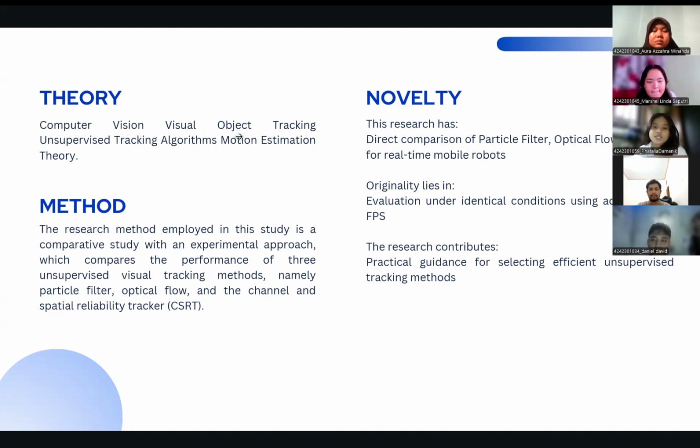Meanwhile, the channel and spatial reliability tracker is designed to produce high tracking accuracy through the use of precise bounding boxes and the utilization of the histogram of oriented gradients feature and spatial information to maintain tracking stability.